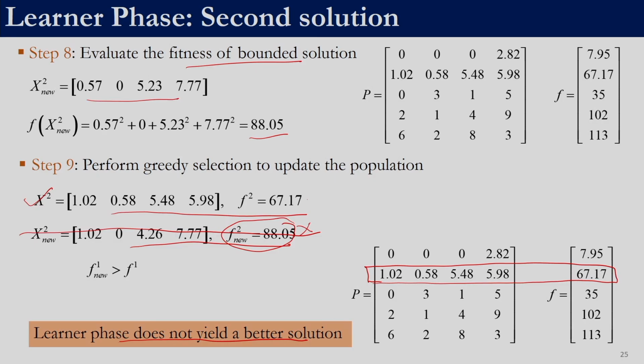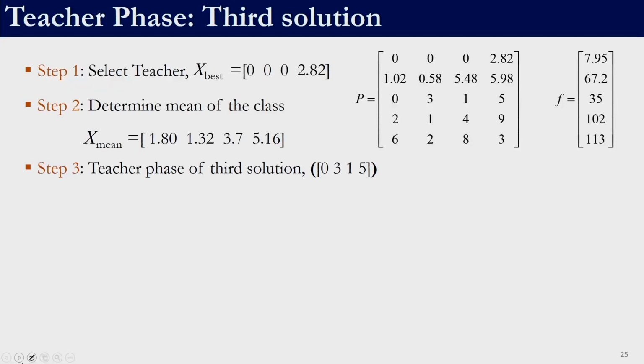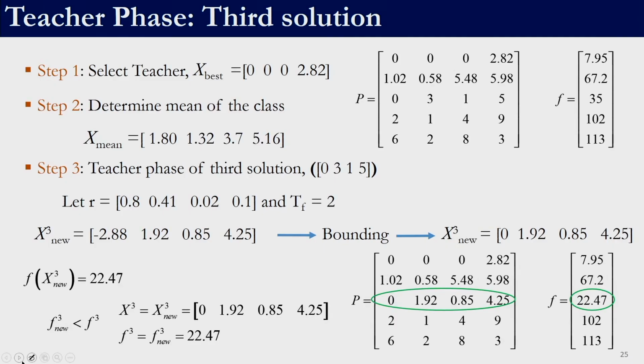As we discussed previously, it is not necessary that the teacher phase or the learner phase definitely give us a good solution, there is no guarantee for it. So, this slide shows the third member, right. So, this is the mean of the class, these are the random numbers, teaching factor, this variable is violating the bounds. So, it is brought back inside the bounds and then a greedy search is employed. So, this solution has a fitness function of 35, whereas the new solution which we generated has a fitness function of 22.47, right. So, this will be eliminated and this will be incorporated into the population, right.